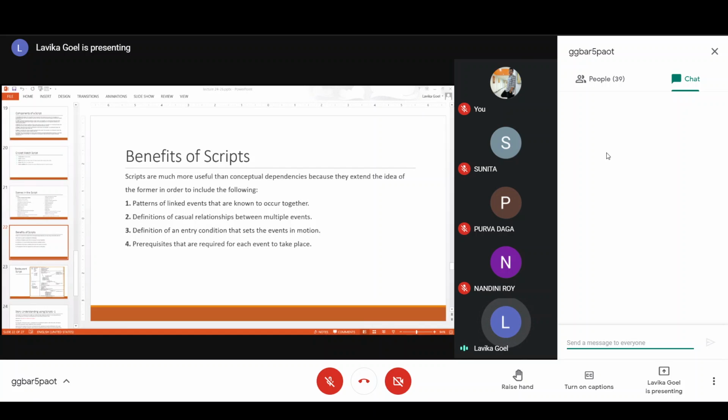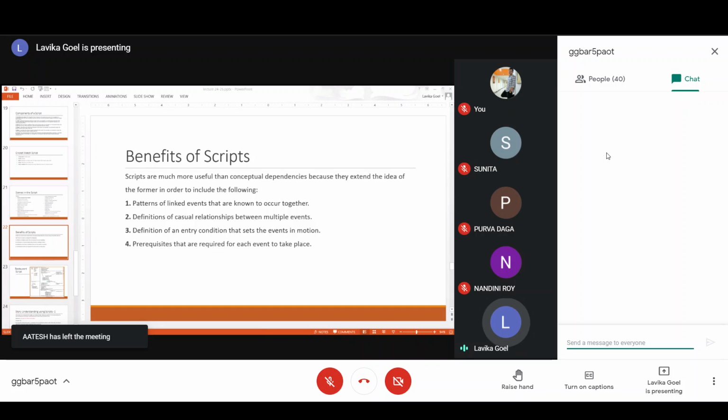Now, every script also has an entry condition that will activate the script. For example, if you want to watch the cricket match, then the precondition would be that you should be interested to watch, and you should have some money in order to buy the ticket. These are the preconditions in order to activate that particular script. And for each event to take place also, you should have a prerequisite. That prerequisite is that the event just before it has happened, and only then will the next event be triggered, right? So these are the different benefits of script.